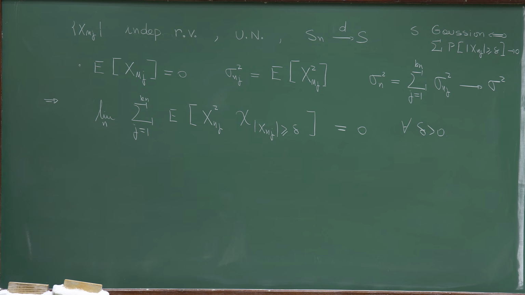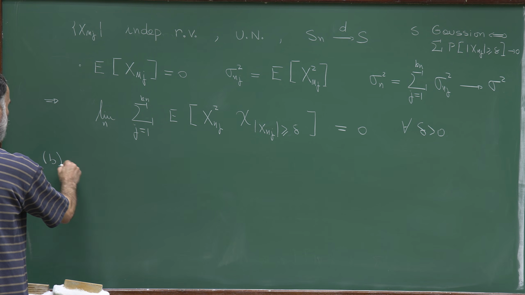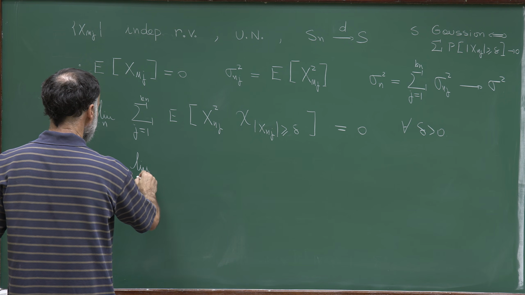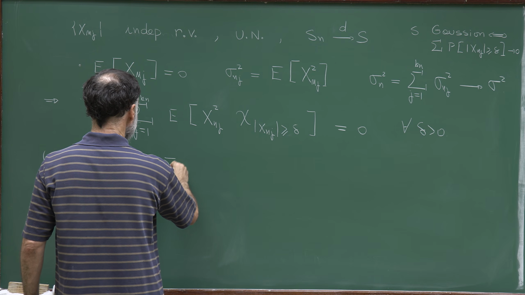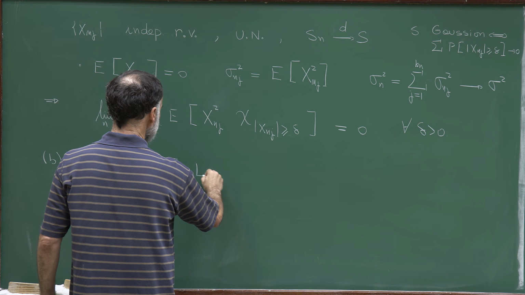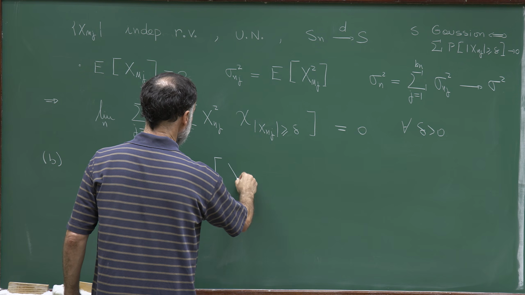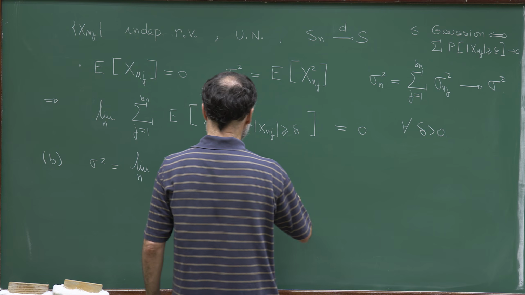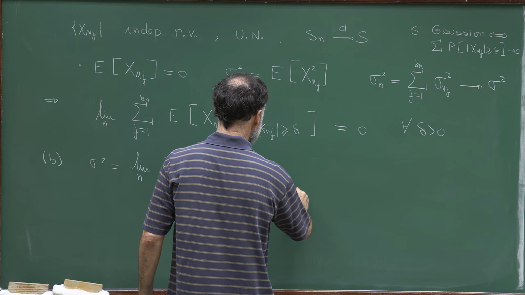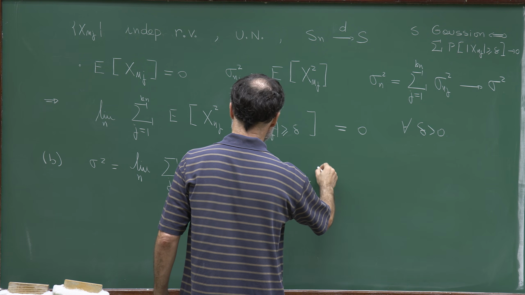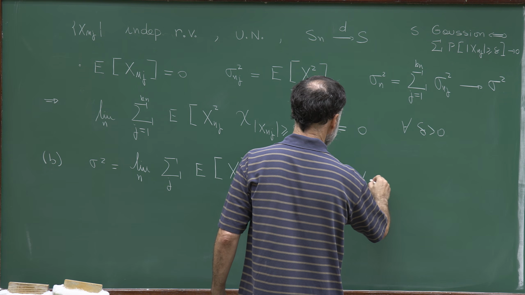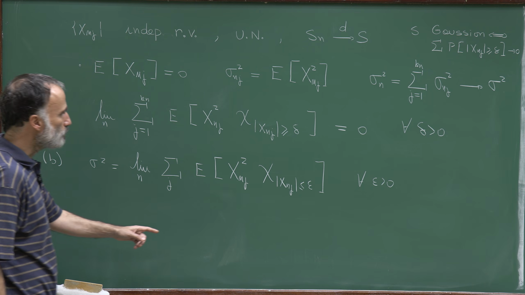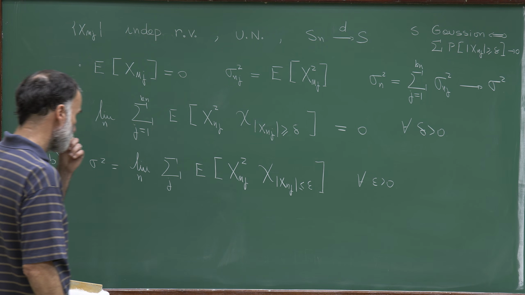My second claim is that sigma squared is equal to the limit of the sum of the expectation of x_nj squared times the indicator that x_nj is less or equal than epsilon, for all epsilon. So I claim that for all epsilon positive, sigma squared is equal to this limit.